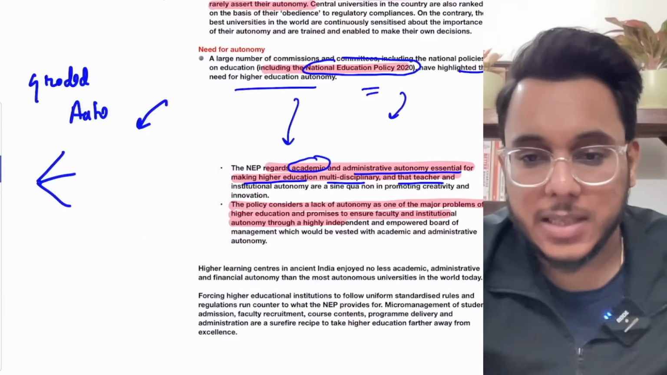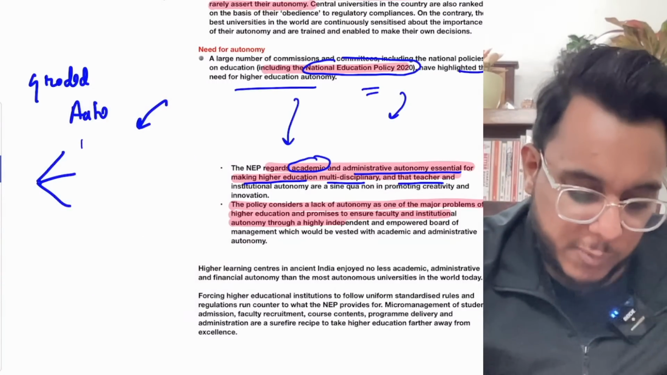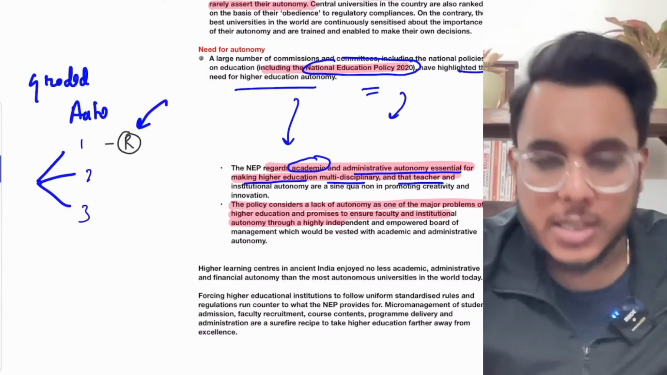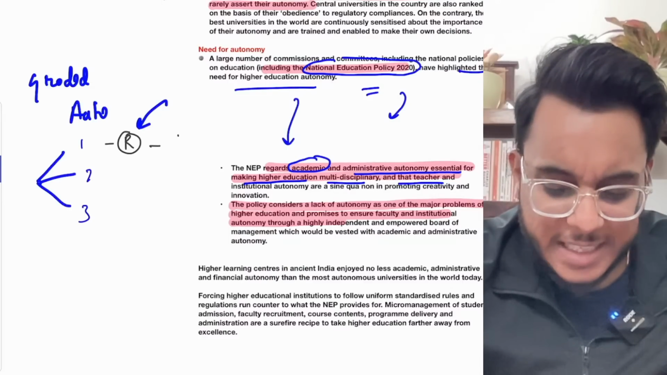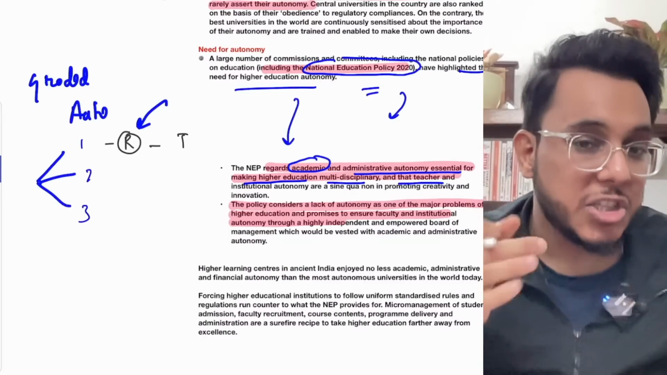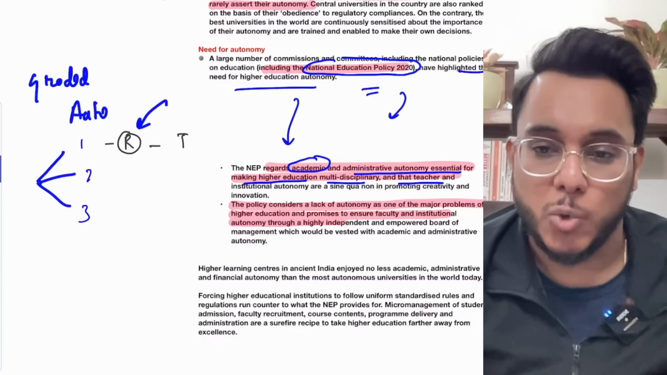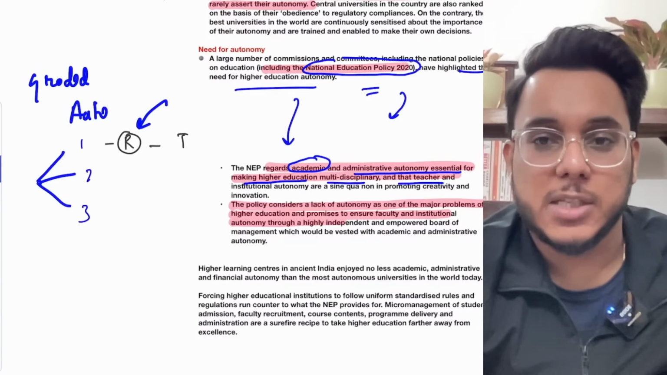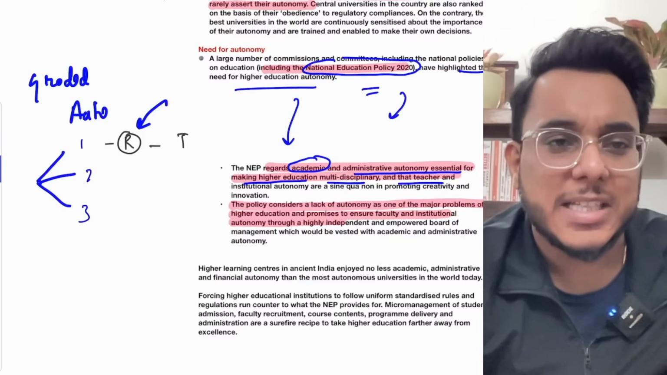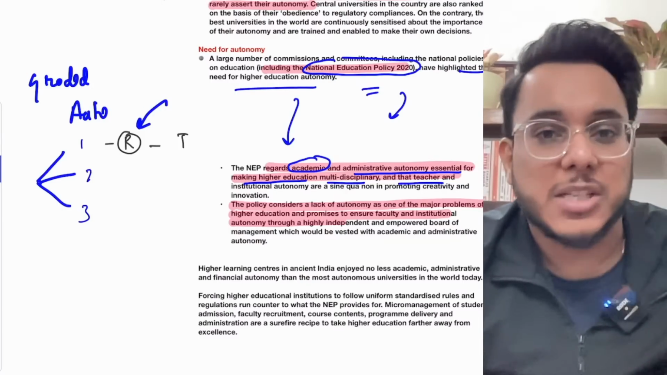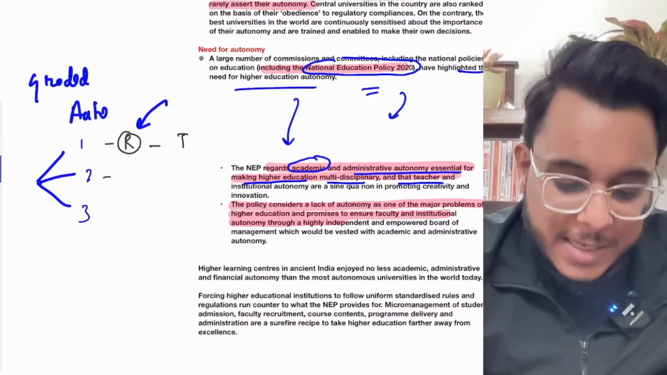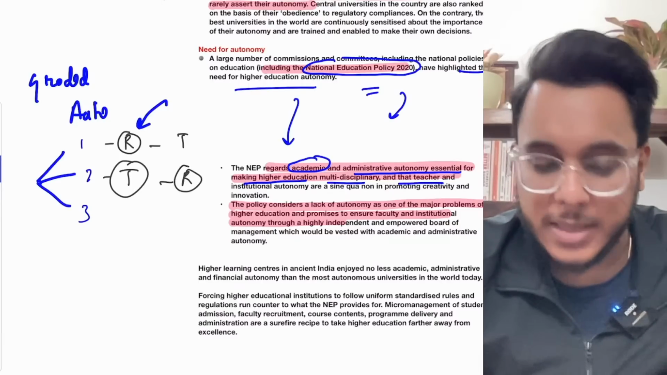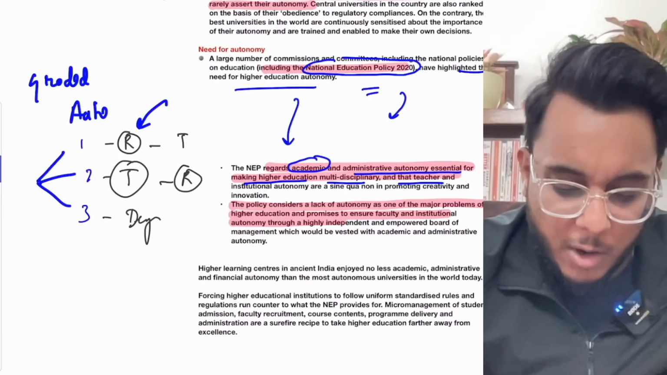NEP provides that there are three types of institutions. Institution number 1, where research is most and a little bit of teaching is there, for example IISc Bangalore. In IISc Bangalore, research is more important. Teaching is also there, but it is not that significant a part of these institutions. Then the second type of institutions are those where teaching is more and a little bit of research is there. And the third are the degree awarding colleges.